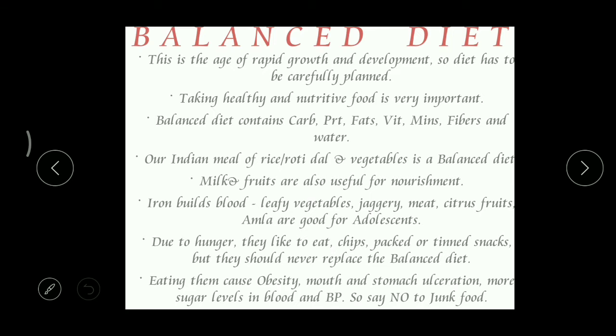So when we call food balanced, as I already told you, it means the food contains all the components like carbohydrates, proteins, fats, vitamins, minerals, fibers, and water. When all these components are present in the required quantities in our body, then we call that food a balanced diet.